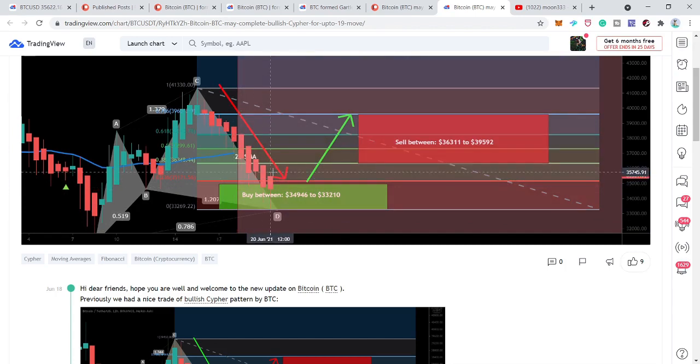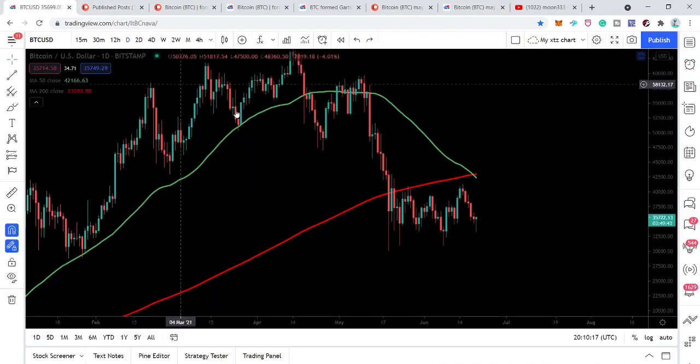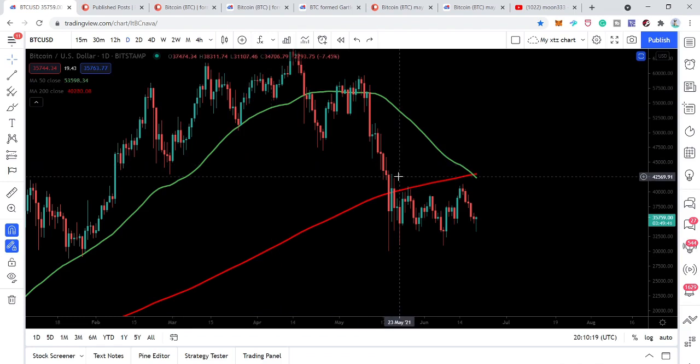If you are a day trader, then you should set this level as your stop loss. However, if you have already bought Bitcoin at a high price, then you can wait for the very strong $30,000 support to be broken down, and I'm expecting that it will not be broken down. I'll explain why. Now let's talk about this death cross.